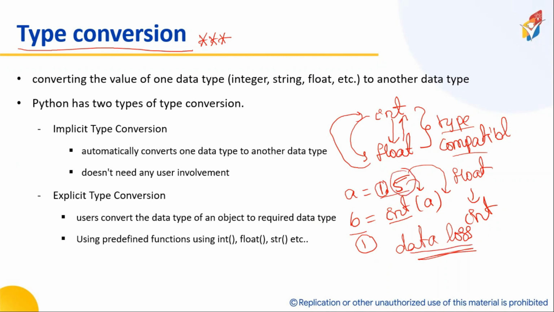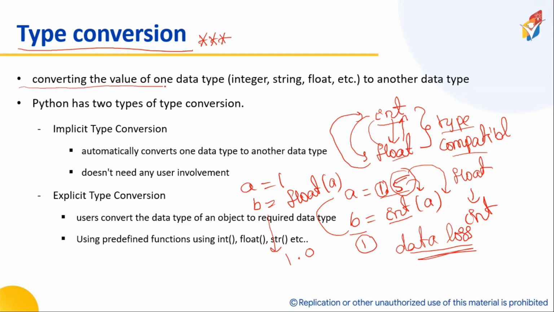Now we will do it the other way around. If I store a equal to 1, and b equal to float of a, there is a function called float, then b consists of the value 1.0. So 1 will become 1.0. Is it okay? Can you please respond? Now, why are these two called type compatible? Both are numerical types.